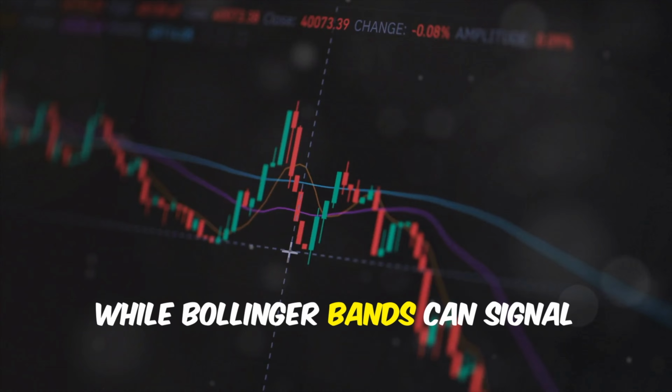Imagine making multiple trades within minutes and accumulating profits throughout the day. This is scalping, a high-frequency trading strategy that demands precision, speed, and discipline. Scalping is a popular trading strategy among active traders seeking to make quick profits. Unlike long-term investing, scalping focuses on small price changes and requires executing numerous trades in a short period.